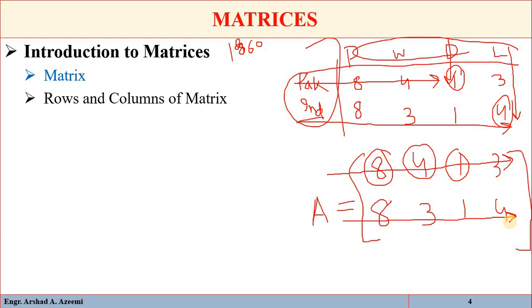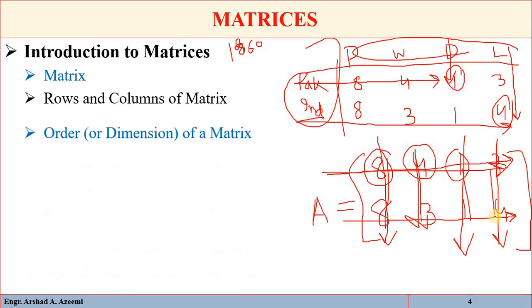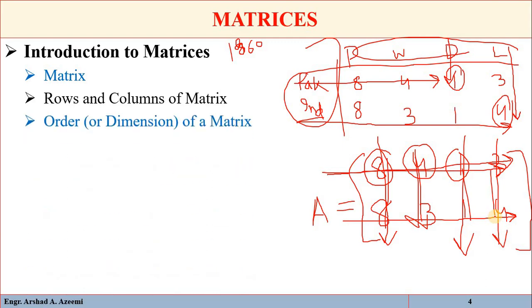So rows of a matrix run horizontally, and the ones which run vertically, 8 8, 4 3, 1 1, and 3 4, are called columns of the matrix. So here we have 2 rows and 4 columns. These are the rows and columns of a matrix.